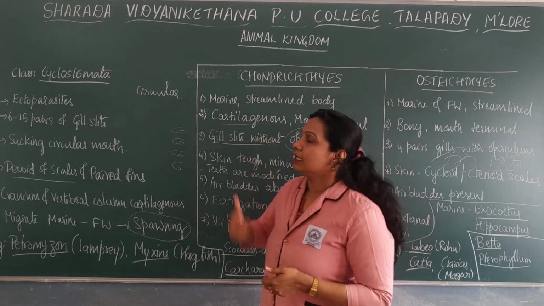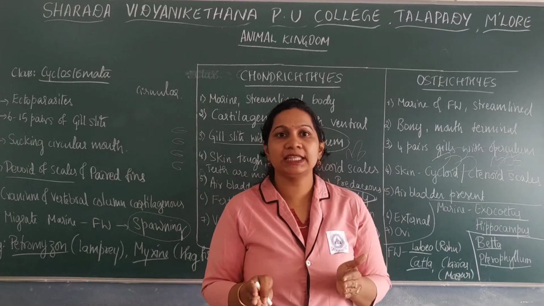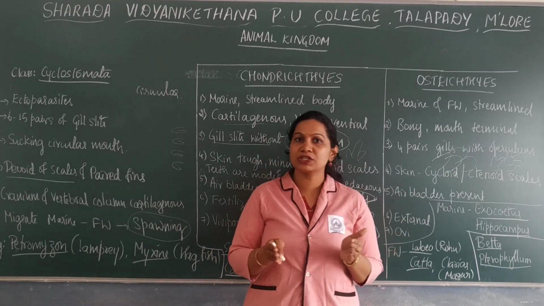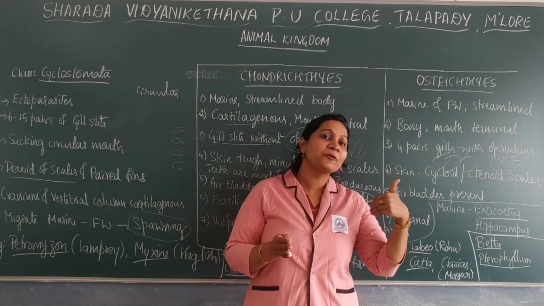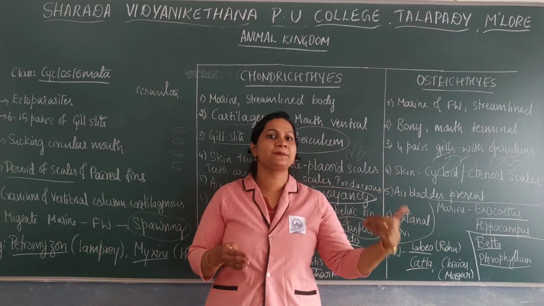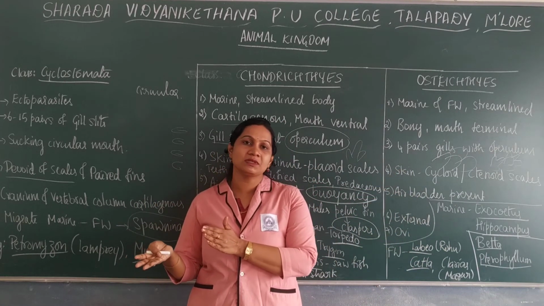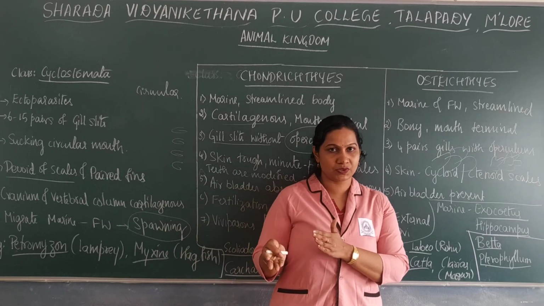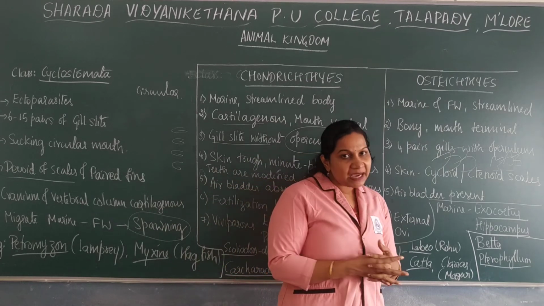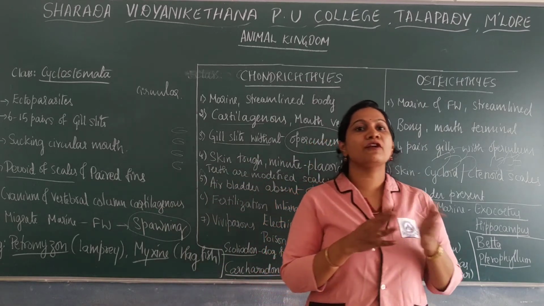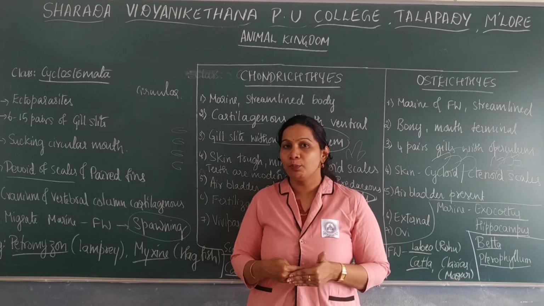Gnathostomata has 2 further classifications: the fin-bearing organisms, that is Pisces, and the limb-bearing organisms, known as tetrapods. Pisces mainly consists of Chondrichthyes and Osteichthyes, the cartilaginous fish and the bony fish.